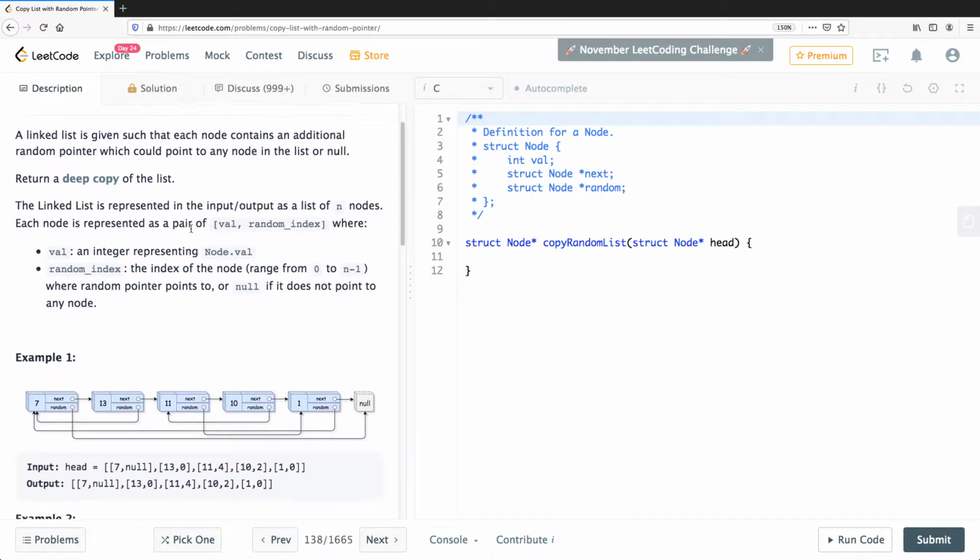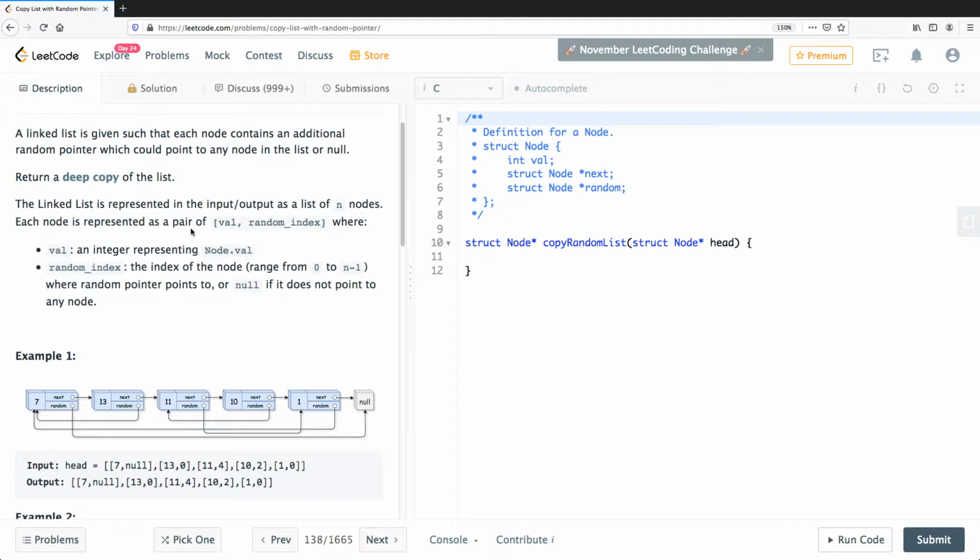The linked list is represented in the input/output as a list of n nodes. Each node is represented as a pair of val and random index. So basically what it is saying is you have a node which has an integer representing the node.val, and then you have a random index. The index of the node ranges from 0 to n minus 1 where the random pointer points to, or null if it doesn't point to any node.